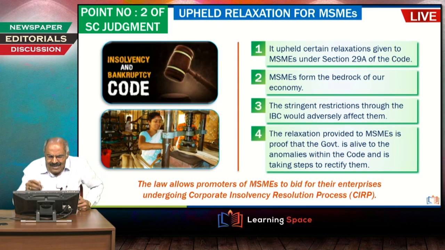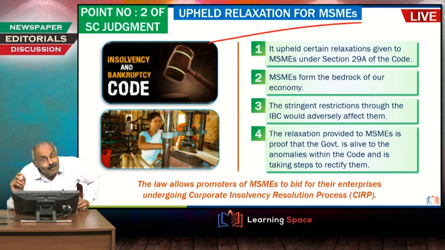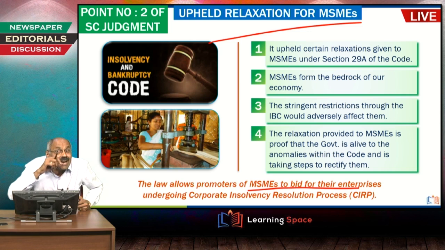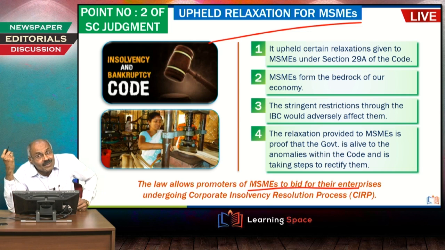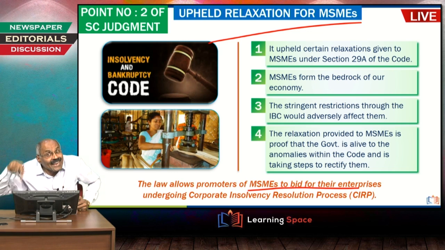Then the second point is it upheld the relaxation for MSMEs. That means the government brought the change that promoters of MSMEs can bid for the enterprise during the insolvency resolution process. That means while the resolution plan is being put up, the promoters of MSMEs, they can bid. This exception was given by the government because MSMEs are suffering a lot. So now the Supreme Court upheld this.